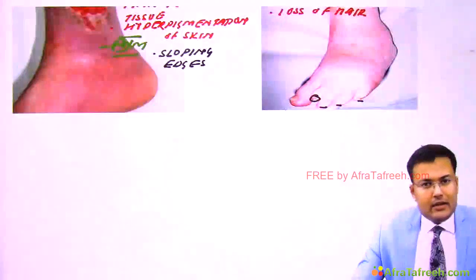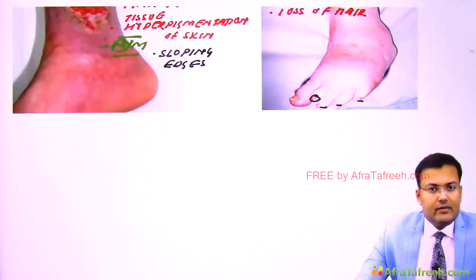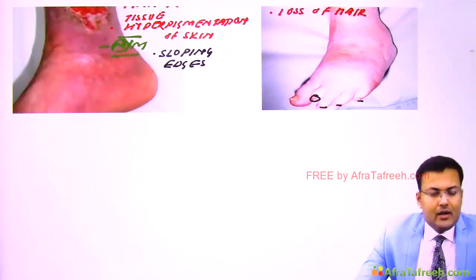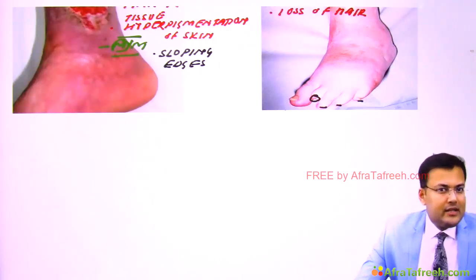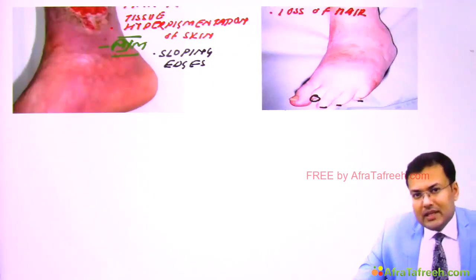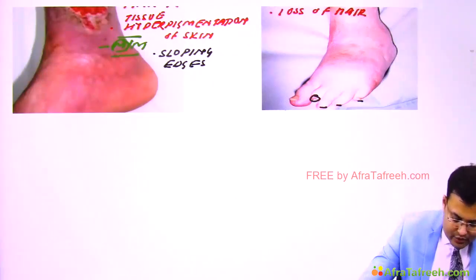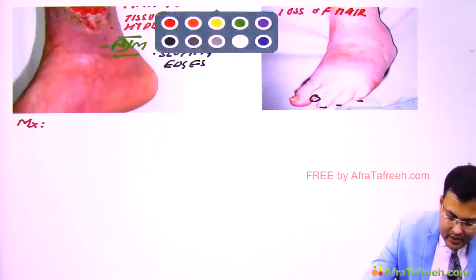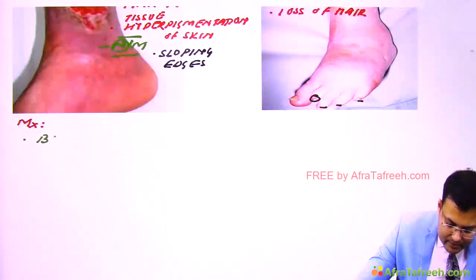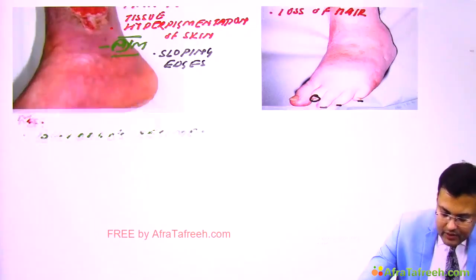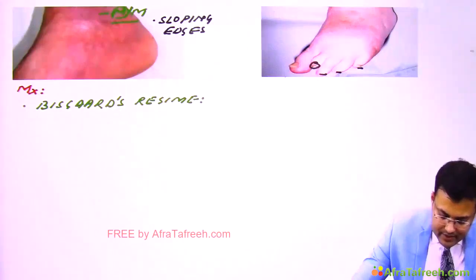How do we manage varicose ulcers or venous ulcers? We discussed we manage it by Viscard's regime. And what are the components of Viscard's regime? Limb elevation, massage and compression stockings. So for management, we are using Viscard's regime.